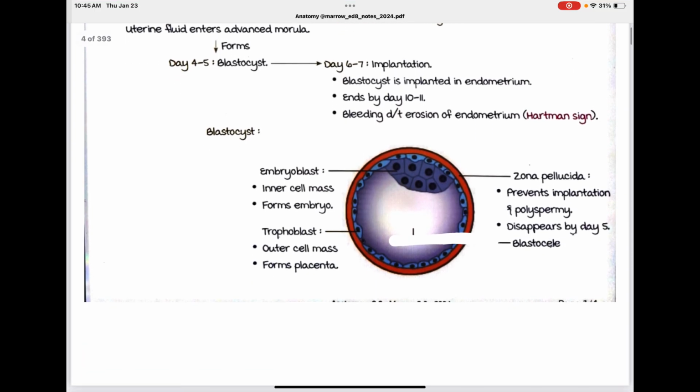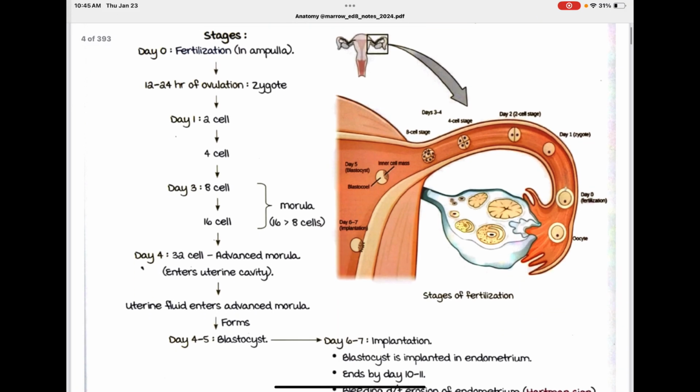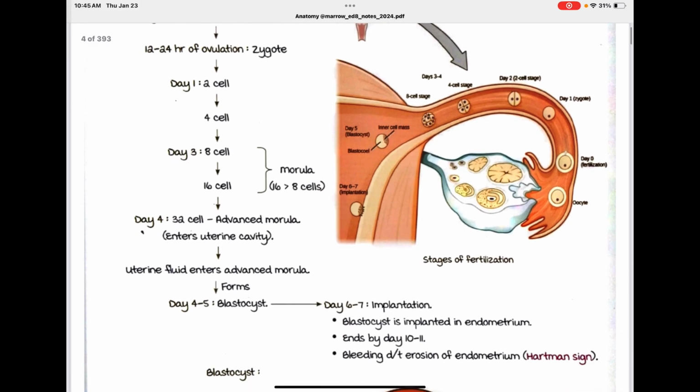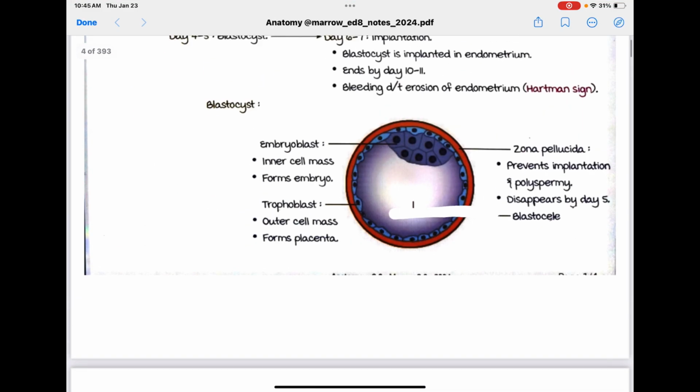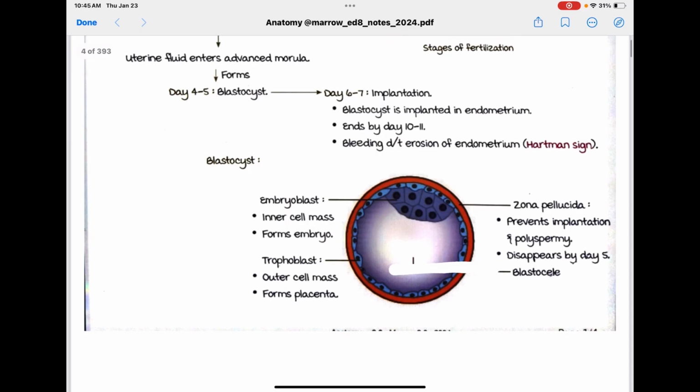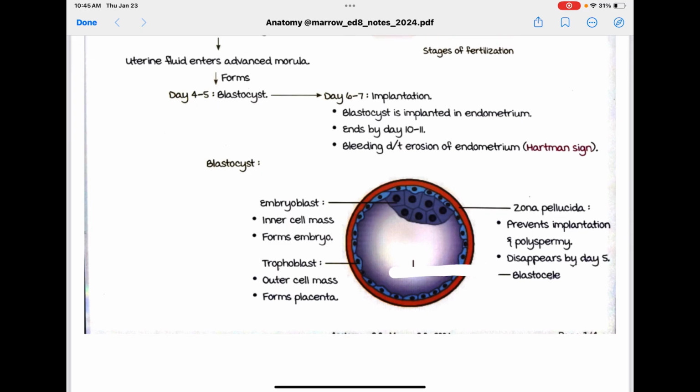Here is the blastocyst, which comes after the 16. It comes after the advanced morula enters the uterine cavity and the uterine fluid enters the morula. It becomes a blastocyst like this. So here, this is the embryoblast, which has the inner cell mass, and this is the trophoblast. It is the outer cell mass and it forms the placenta.